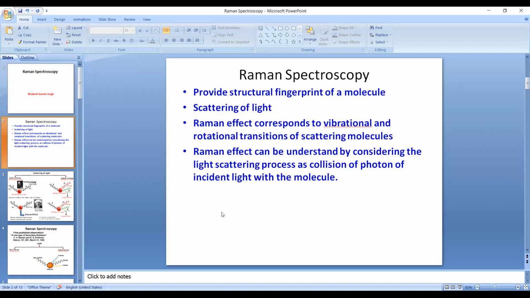But the Raman effect is there. Raman effect has utility, and Raman effect is the truth. As light is the truth of the universe, Raman effect is also the truth of the universe. So you can say this is hardcore physics, solid optics. So we have to understand the Raman effect also, and now you can understand the utility of the Raman effect.